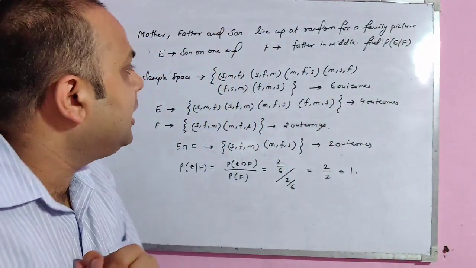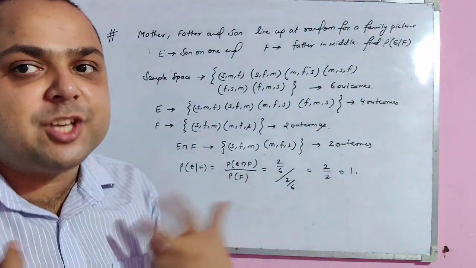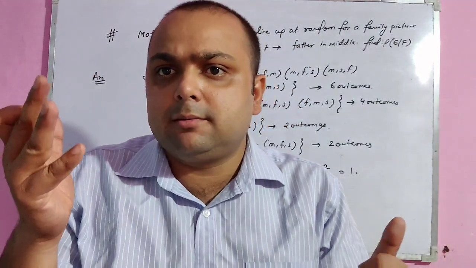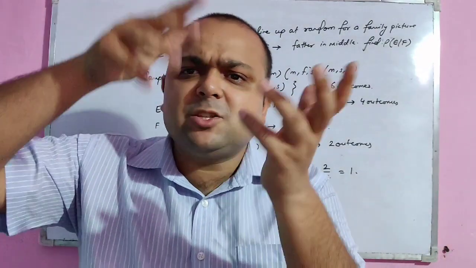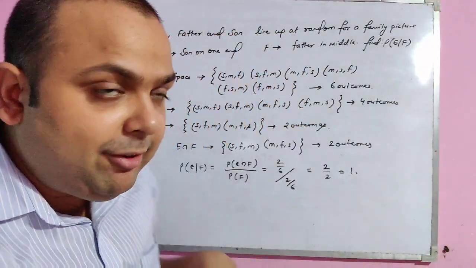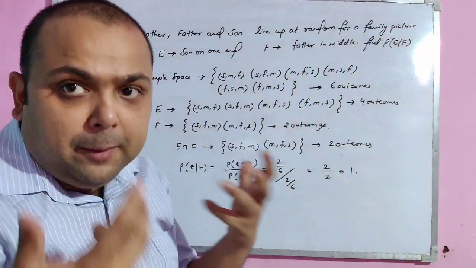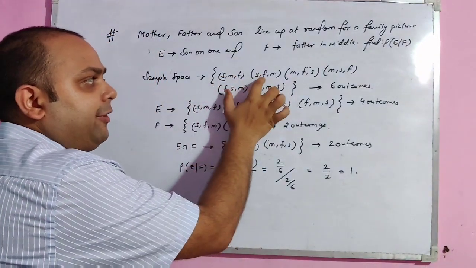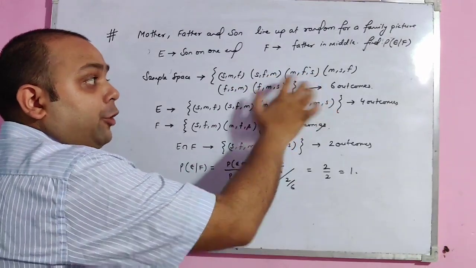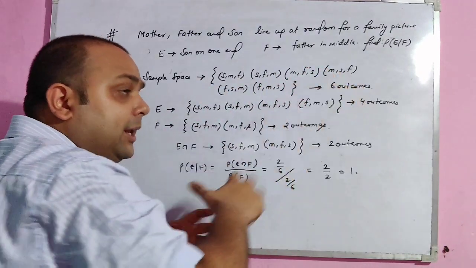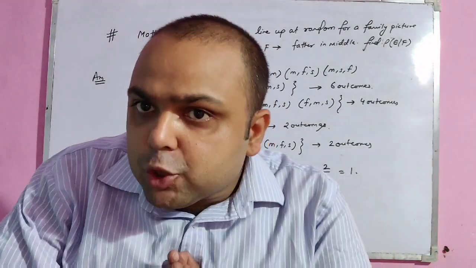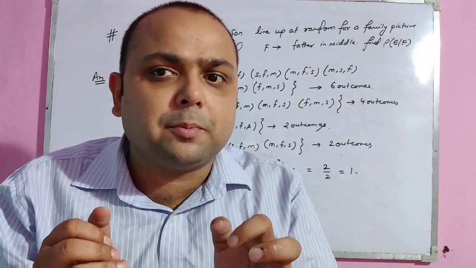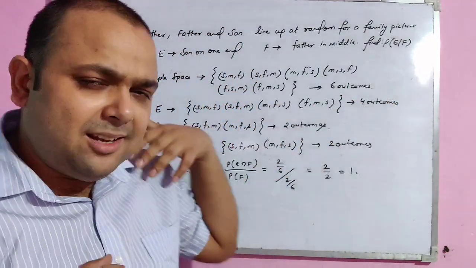Please see very carefully. Now the sample space for a family picture: suppose we have three numbers 1, 2, 3. How many numbers can we make from them? 6: 123, 231 and so on. In this way you can make them. Here, out of the three people we can arrange them like this: son, mother, father; son, father, mother; mother, father, son; mother, son, father. You can arrange it yourself also. Total possible outcomes will be 6 only. Try arranging it. If you have any doubts, you can message me regarding this. But it is very easy.